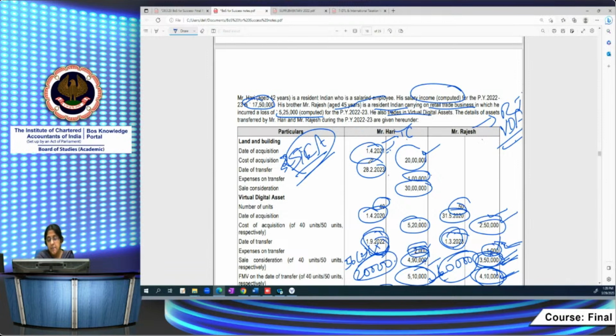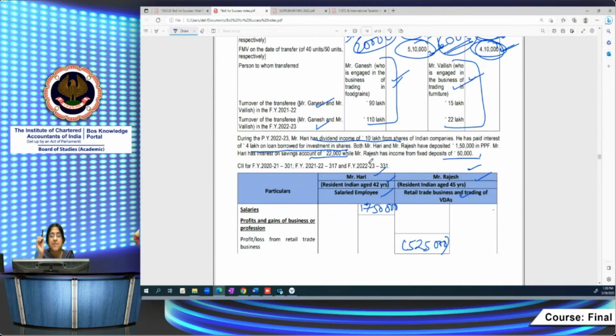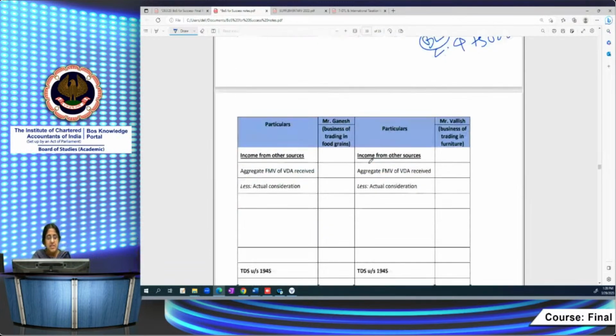Here, 60,000 exceeds 50,000. So 60,000 will be chargeable to tax in the hands of whom? In the hands of Mr. Balish. In the hands of Ganesh, nothing will be taxable under section 56. Okay. Now the next thing is, here the aggregate fair market value, if you see the information, is 5,10,000. We've seen it already, 4,90,000. The difference is 20,000. Since it's less than 50,000, nothing is taxable, nil is taxable. Here it is 4,10,000 and 3,50,000.